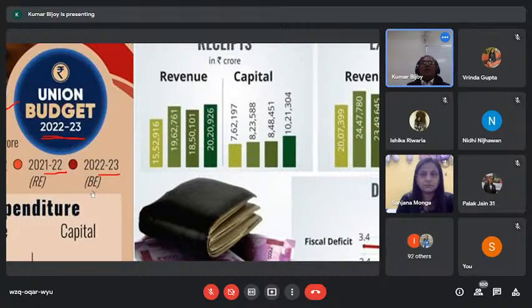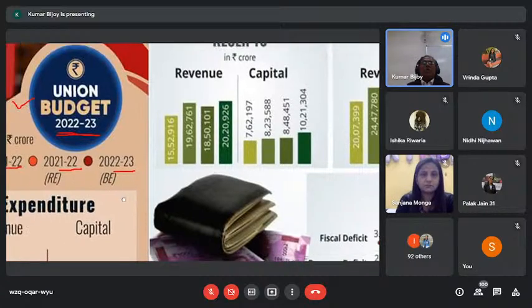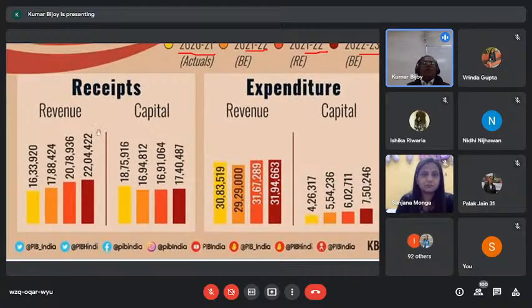Then compare this with what we actually collected in 2020-21. What is the amount? It is 16.33.